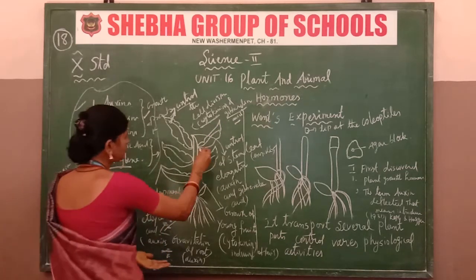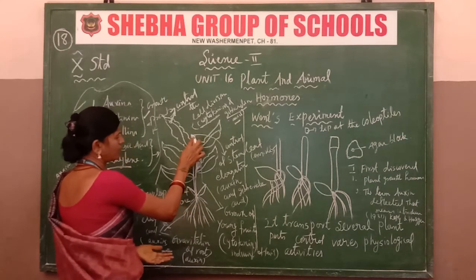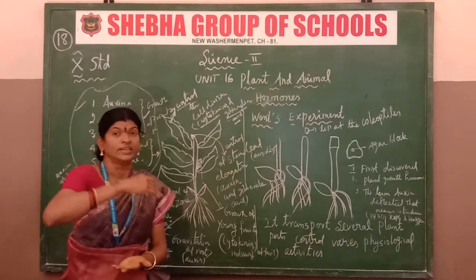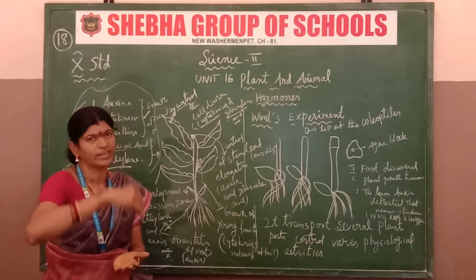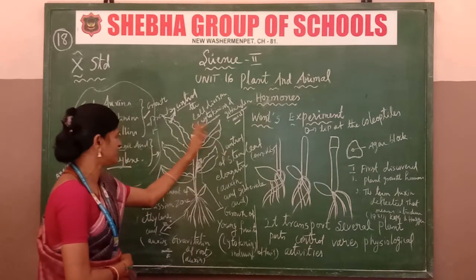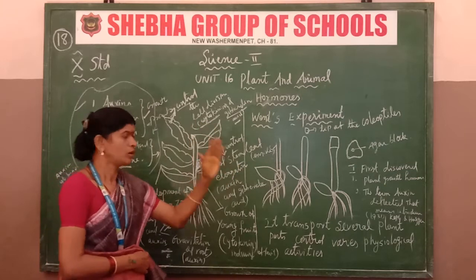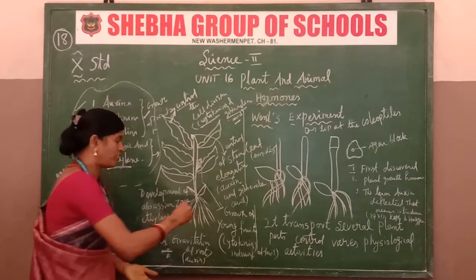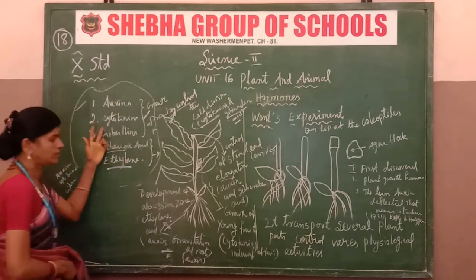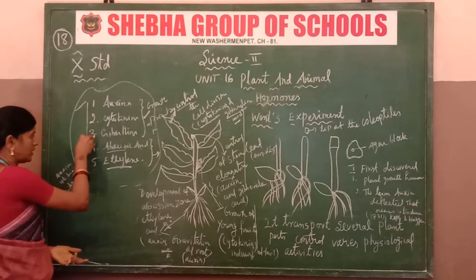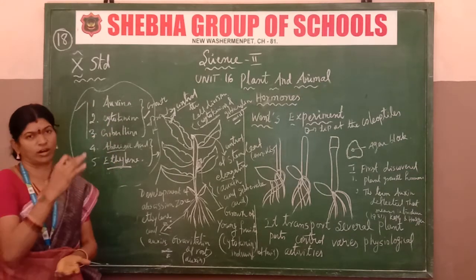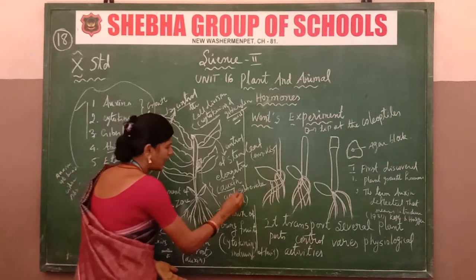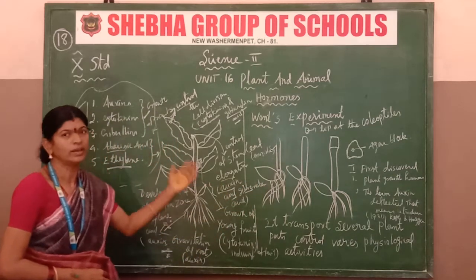Next one is the tip region. Listen carefully. The tip region, that is the stem, controls the stem and leaf elongation region. Both are controlling the elongation region through auxin. Which hormones are produced? Auxin and gibberellin. I already told you the first three hormones are only growth-promoting hormones. So the stem and leaf region will be controlled by auxin and gibberellin, which will be secreted in the plant.